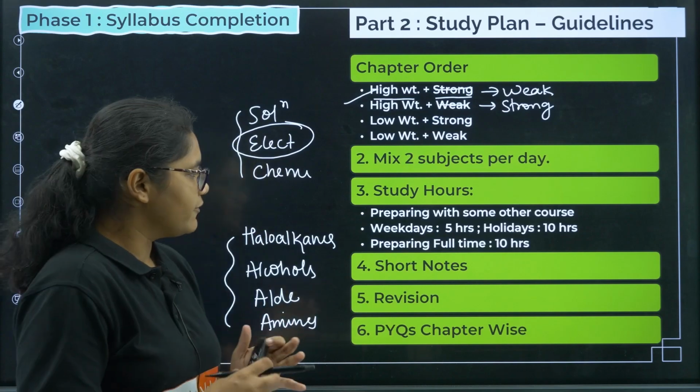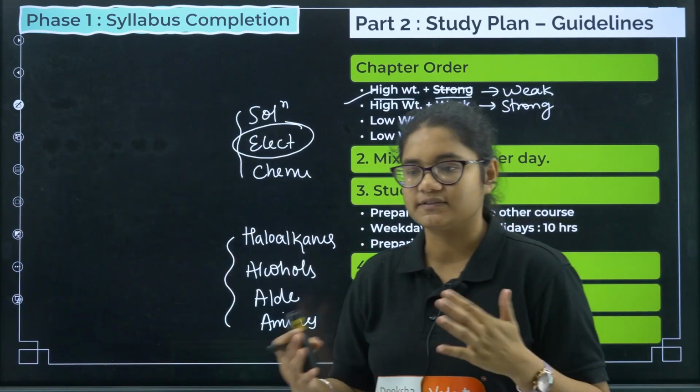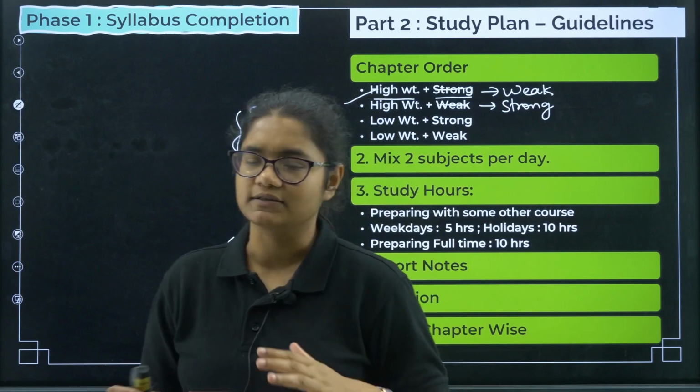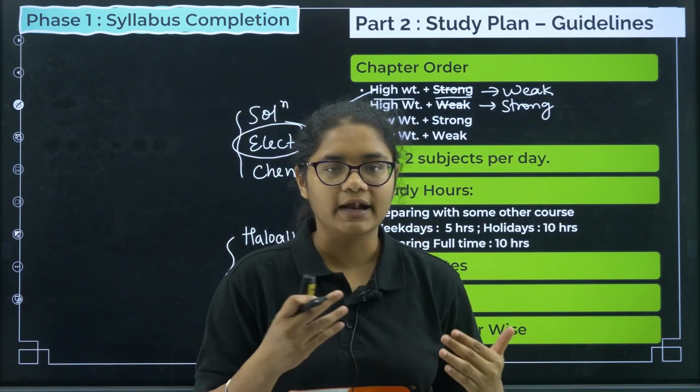After that, every day when you are studying, try to mix two important subjects: physics and chemistry, chemistry and maths, physics and maths, anything. Two subjects per day is required so that you do not get burned out.